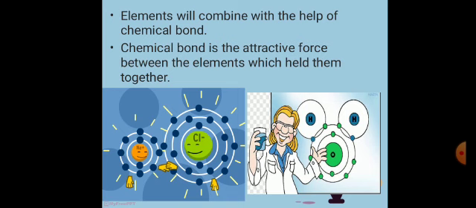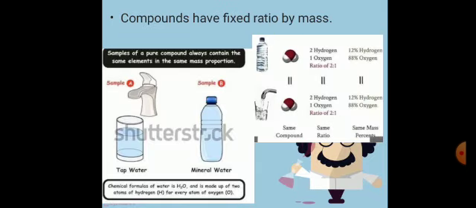chemical bond. Also in case of water, H2O consists of two hydrogen and one oxygen. They are also chemically combined together and also consist of a chemical bond. What is a chemical bond? Chemical bond is the attractive force between the hydrogen and the oxygen. Then compounds have a fixed ratio by mass.